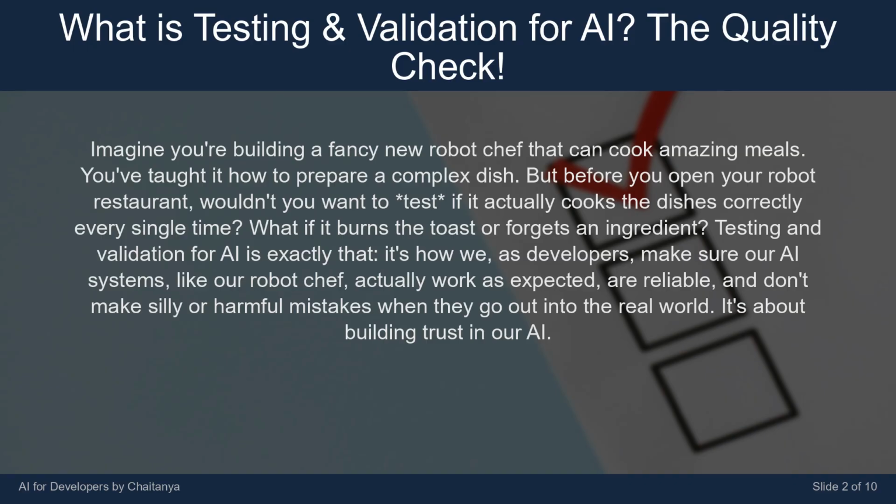Testing and validation for AI is exactly that. It's how we, as developers, make sure our AI systems, like our robot chef, actually work as expected, are reliable, and don't make silly or harmful mistakes when they go out into the real world. It's about building trust in our AI.